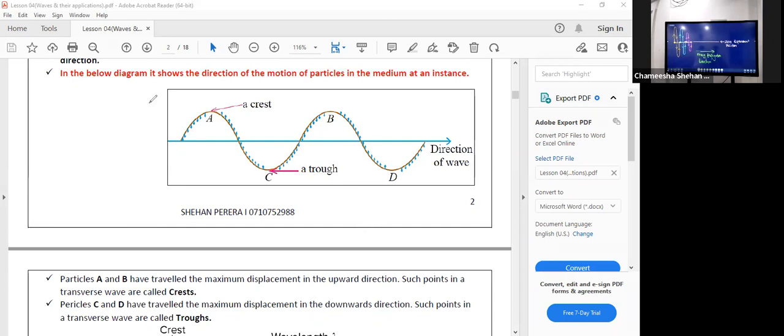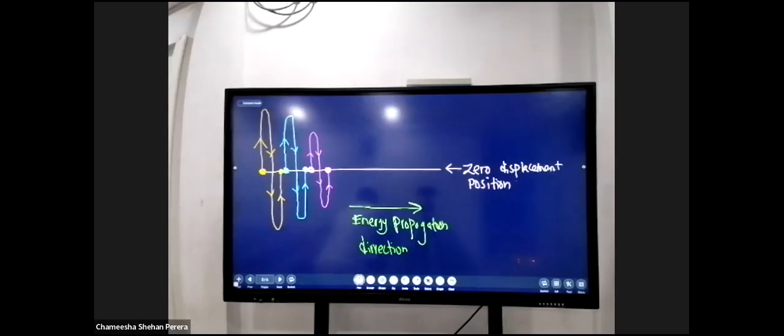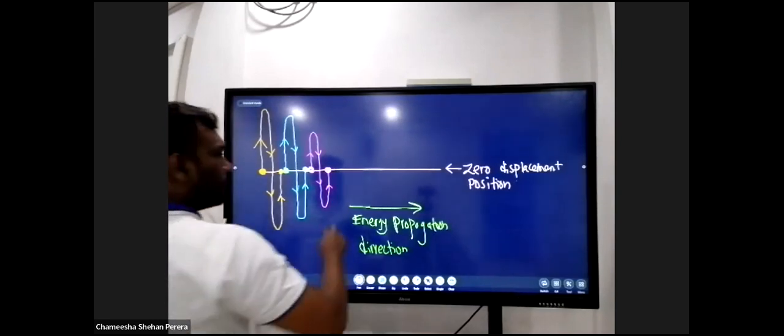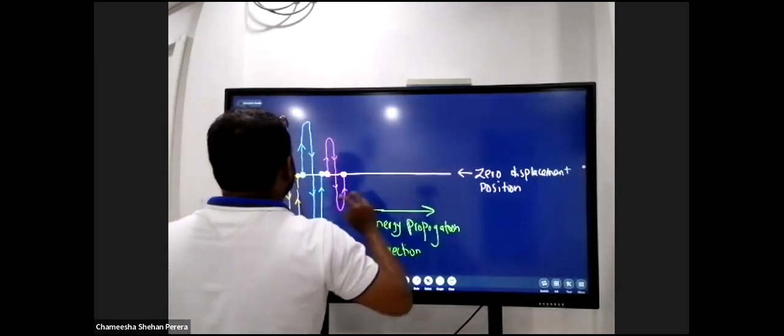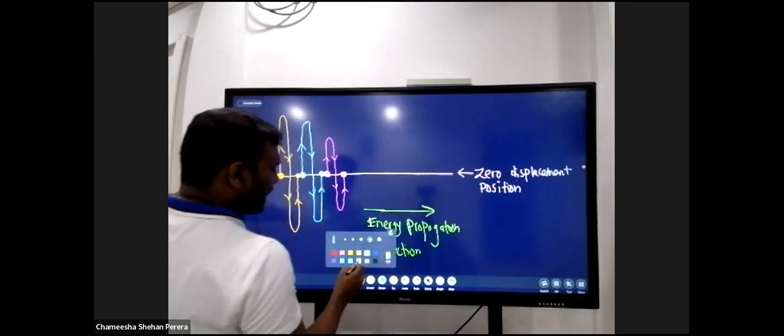If your teachers in a school or wherever told you this half cycle is called a crest, that's very wrong. Crest is a position, guys. Crest is a position. So I would just pan it to this side a little bit. So this is the crest actually.